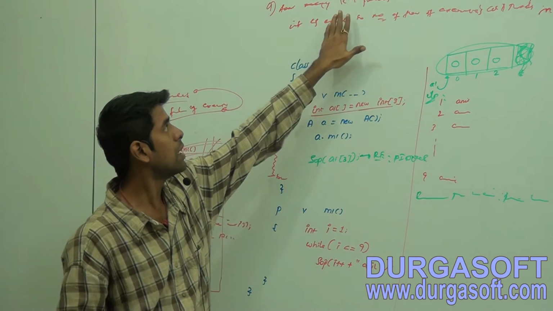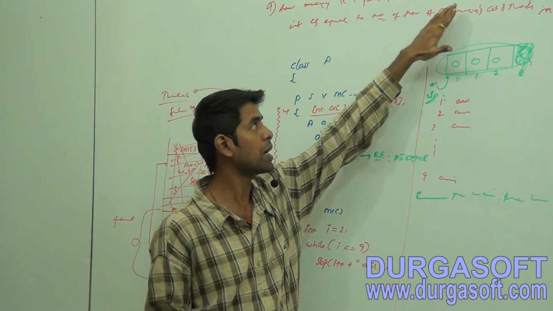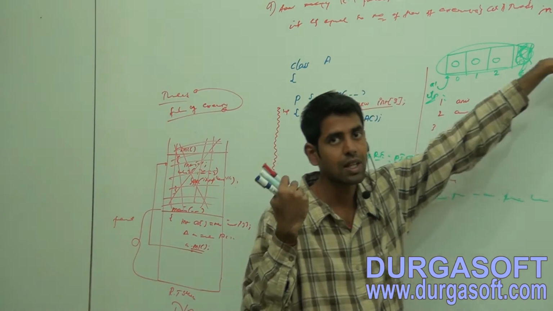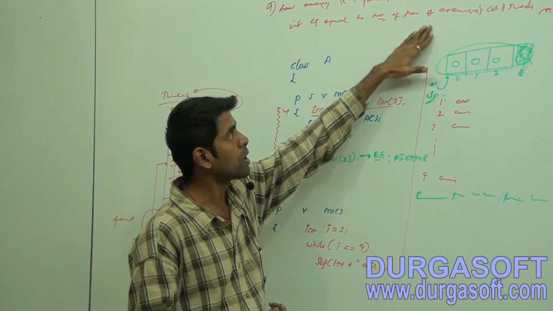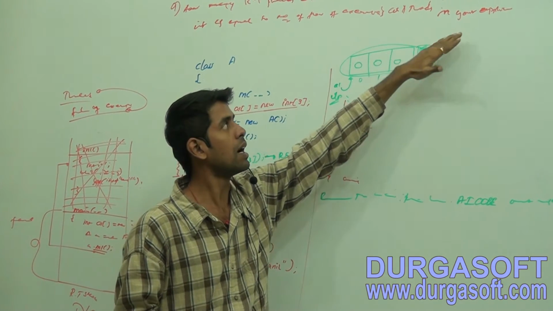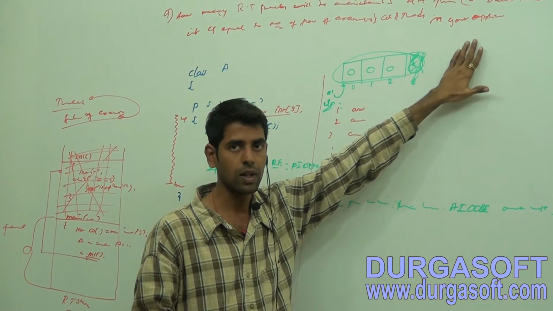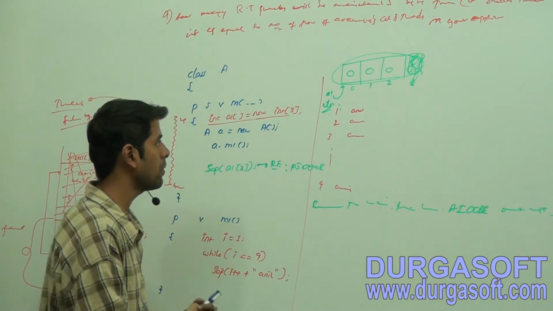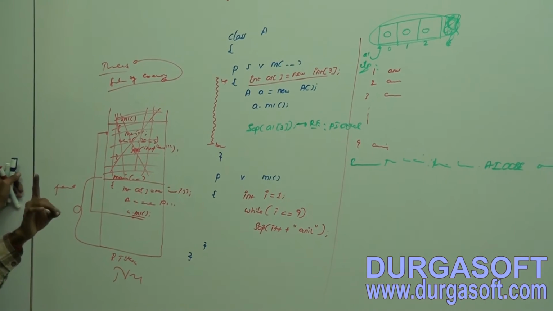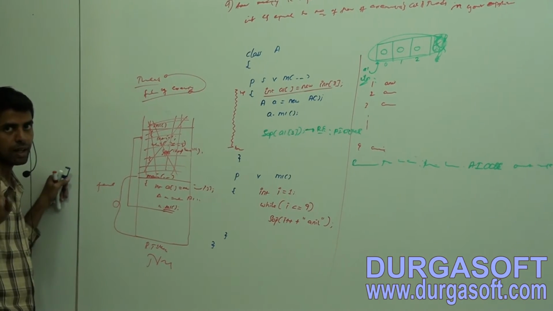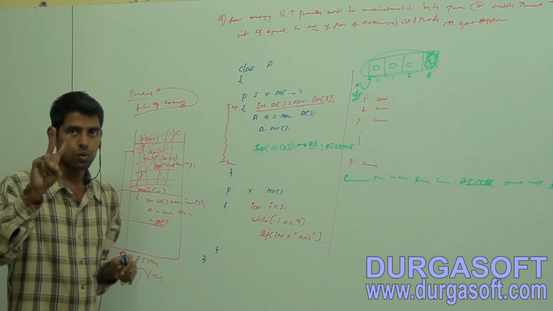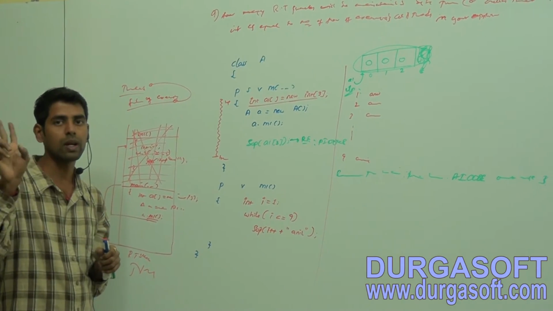How many runtime stacks will be maintained by the JVM in a multi-thread application? Simple thing: it is equal to the number of flows of execution or threads in our application. If you have a single flow of execution or a single thread, then a single runtime stack. If I have multiple, that is 2 threads, then 2 runtime stacks.